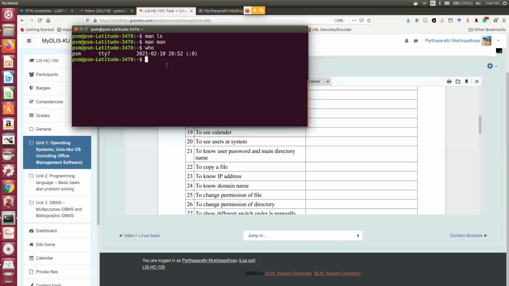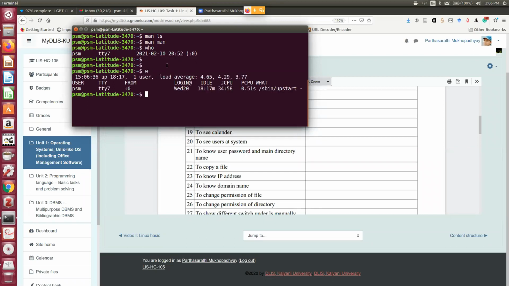Another command, apart from who, is w. If I give w, you see, who gives only the name and the terminal. But when I give the w command, it gives me much more information: this PSM from terminal 7, then what is the date, what is the time, what he is doing, whether he is idle, what kind of CPU time he is using, everything.